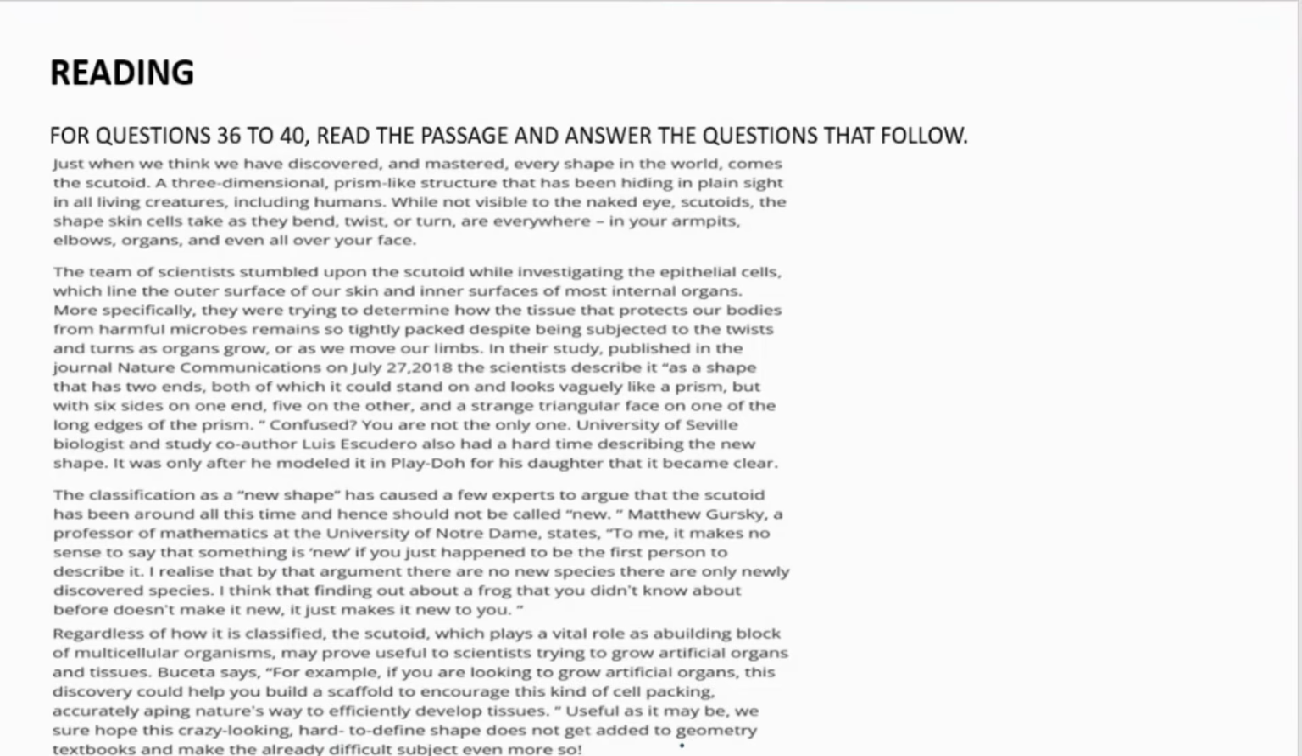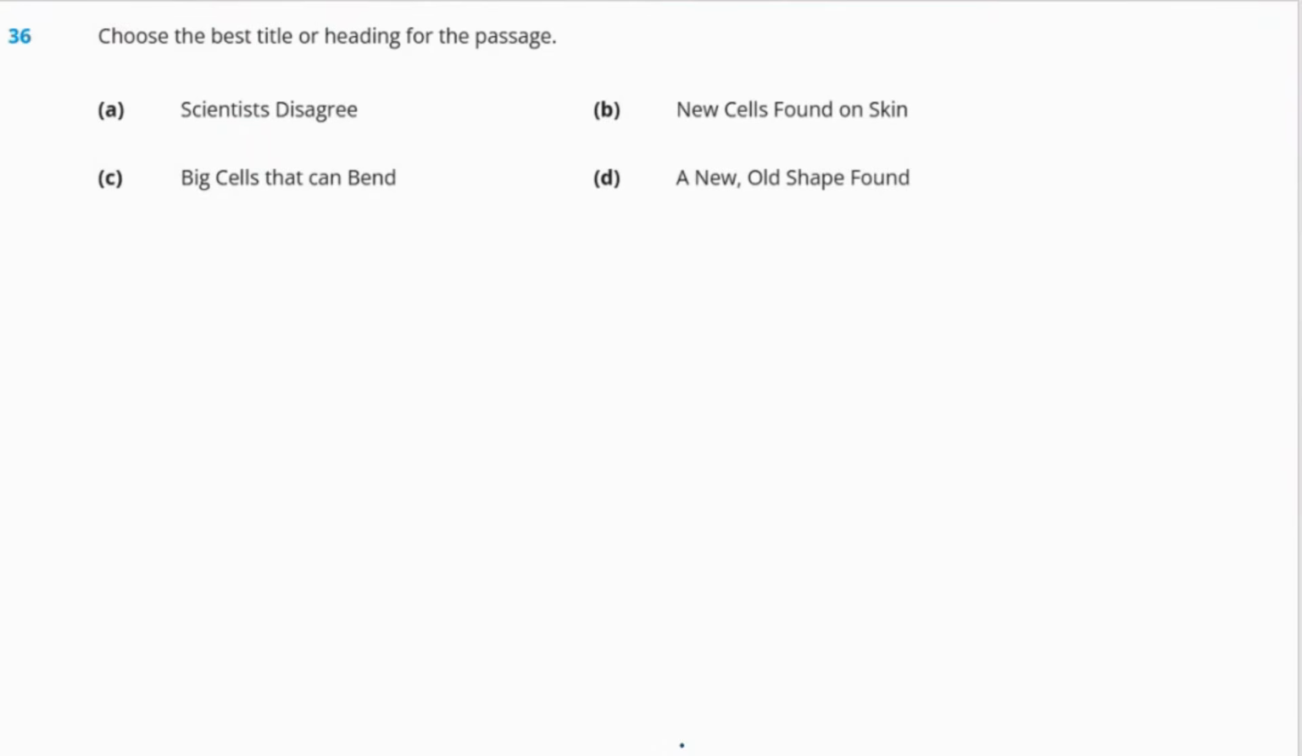Okay, so this was the passage. Now let us see the questions that follow and try to solve them one by one. Question 36: choose the best title or heading for the passage. Options are A, scientists disagree; B, new cells found on skin; C, big cells that can bend; D, a new old shape found. So the most appropriate title according to the passage will be option D, a new old shape found.